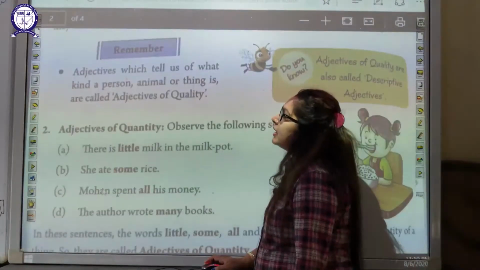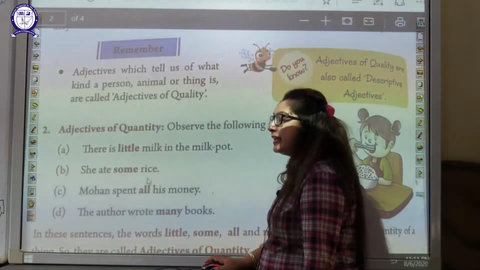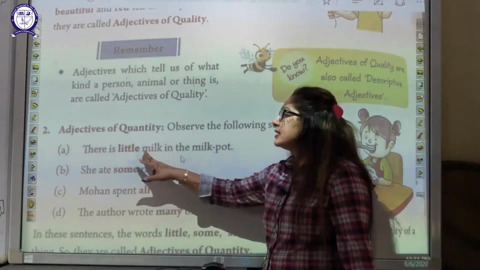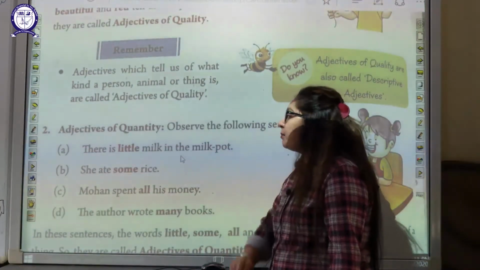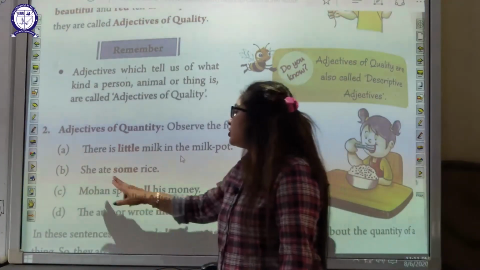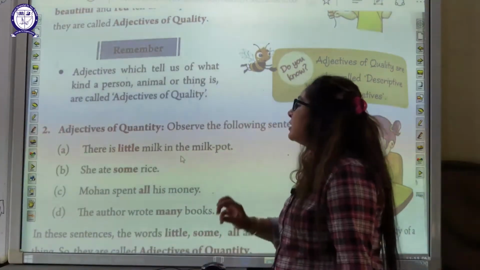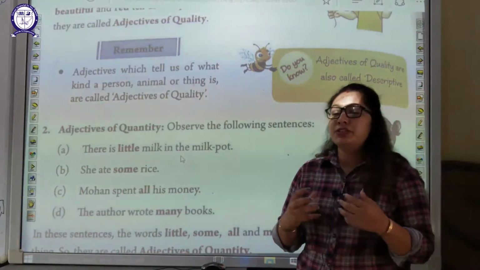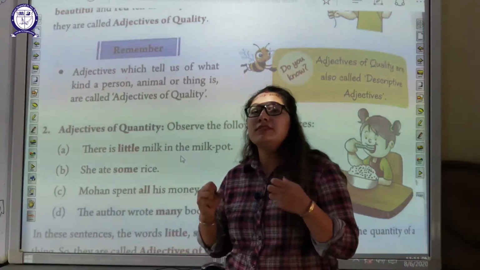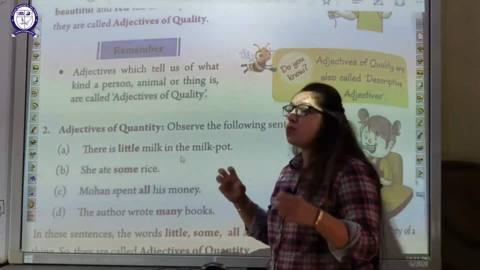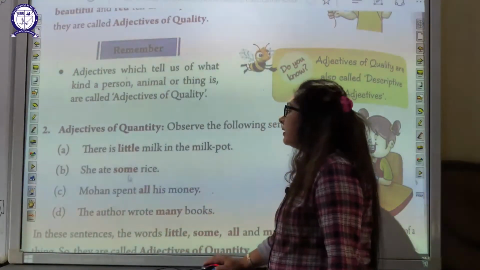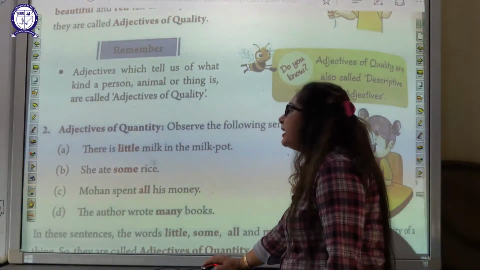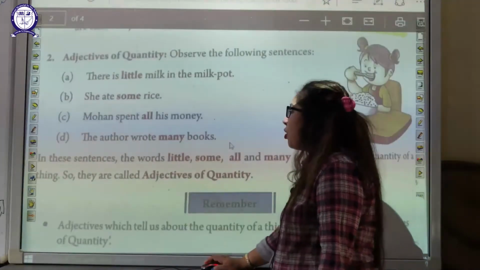Now we'll go to the adjectives of quantity. Observe the following sentences. There is little milk in the milk pot. She ate some rice. Anything that mentions the quantity of something is known as quantity. So here little is the quantity of milk in the milk pot.